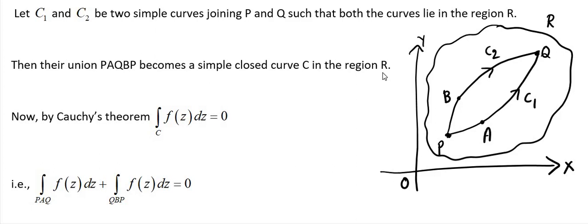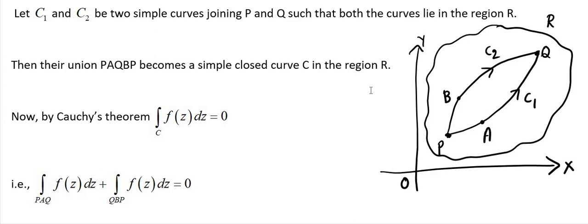Then their union, that is PAQBP, becomes simple closed curve C in the region capital R. C1 and C2 are simple curves. PAQBP is called simple closed curve C.